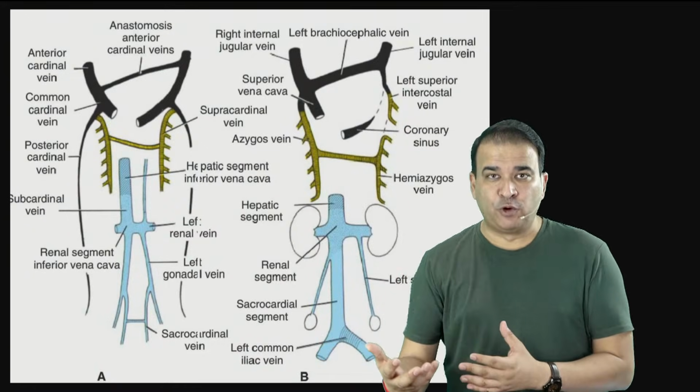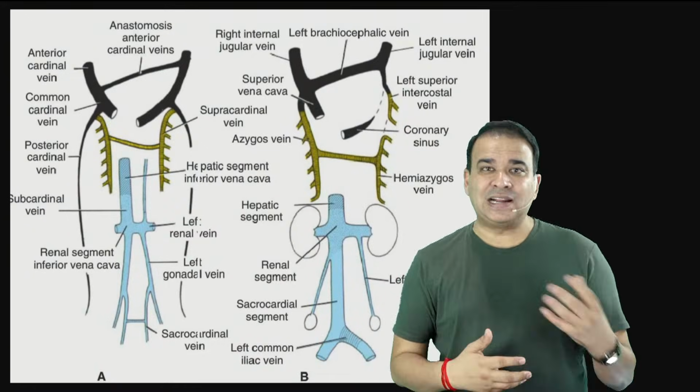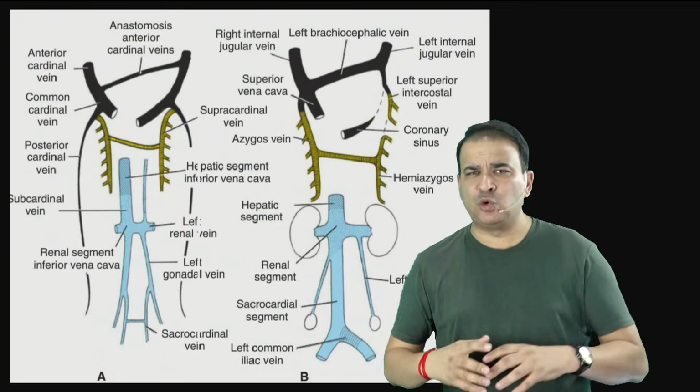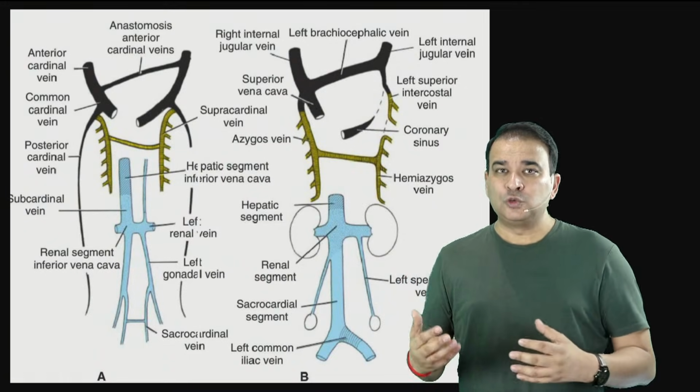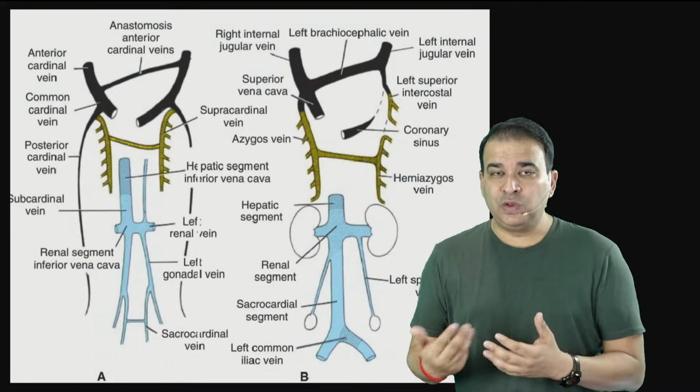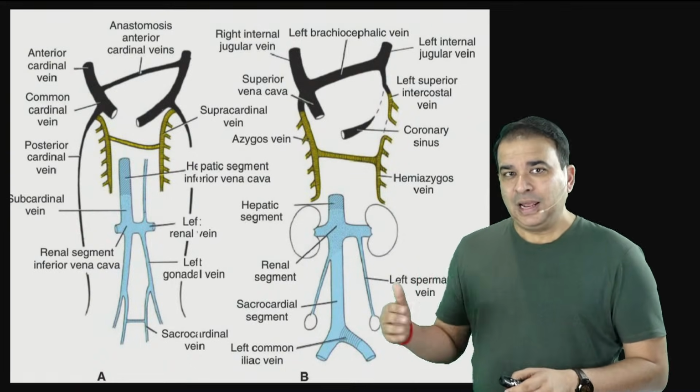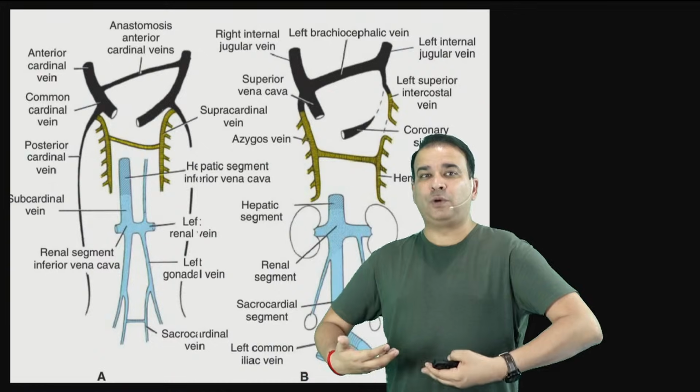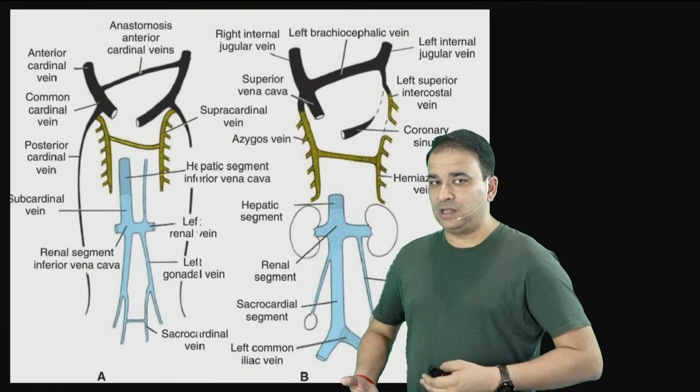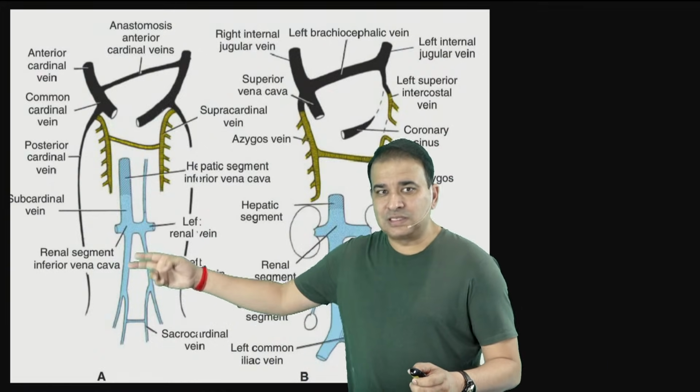The new veins have to form because kidneys are developing, gonads are developing, suprarenal gland is developing, so many structures on the posterior wall are developing. So new veins have to come into the picture. We need to replace this posterior cardinal vein. And that's why we have a new vein developing in this region here, in the lower part here. That is called a subcardinal vein.